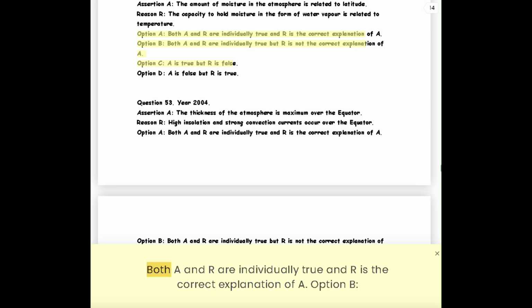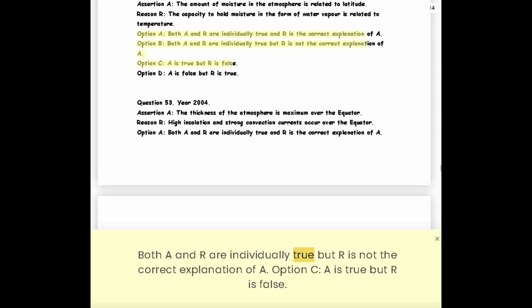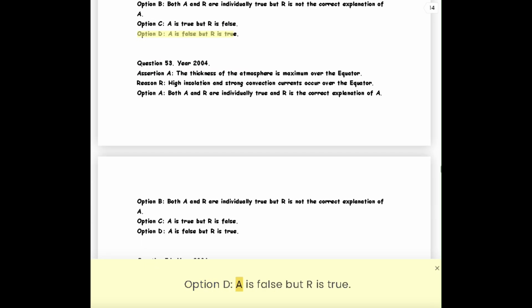Option A. Both A and R are individually true and R is the correct explanation of A. Option B. Both A and R are individually true but R is not the correct explanation of A. Option C, A is true but R is false. Option D, A is false but R is true.